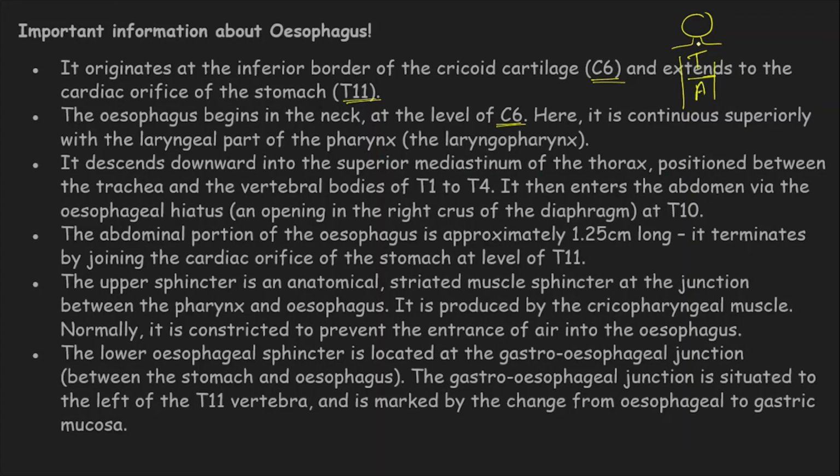The esophagus starts in the thoracic region, and some portion of it enters the abdomen as well. The esophageal hiatus is the opening through the diaphragm.